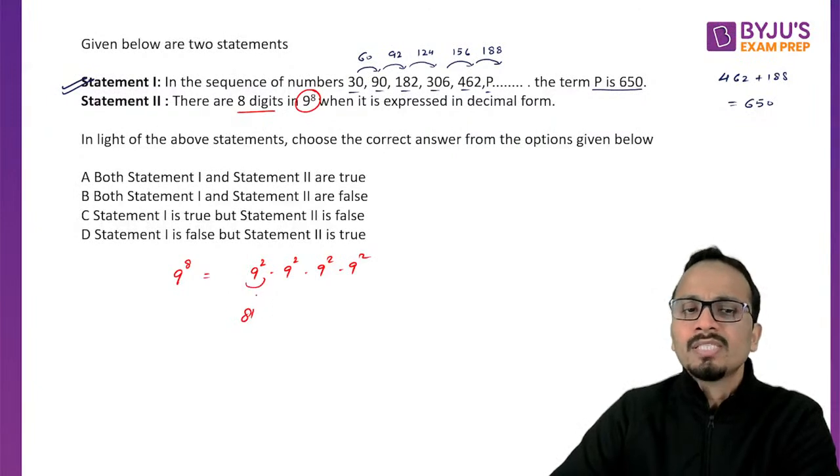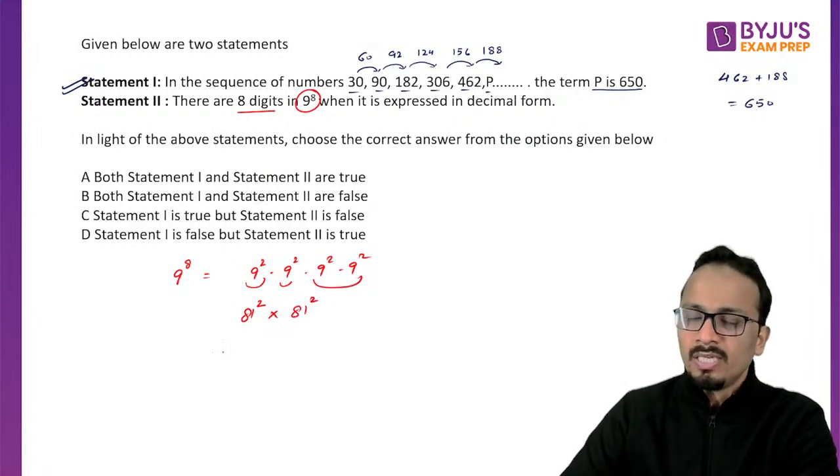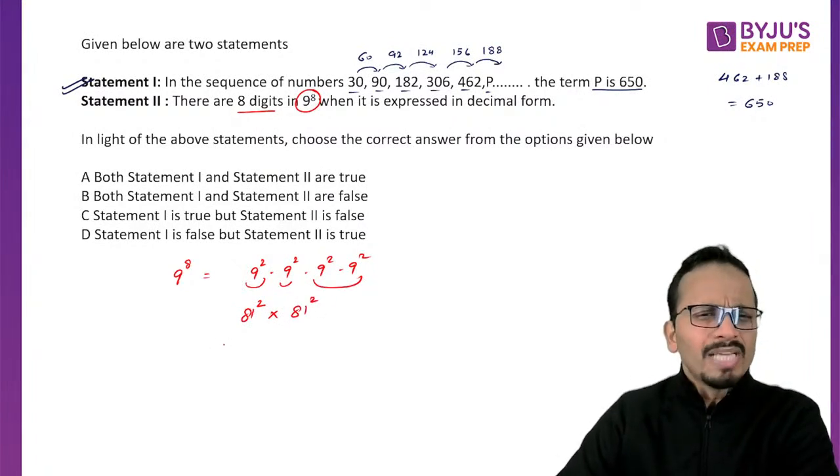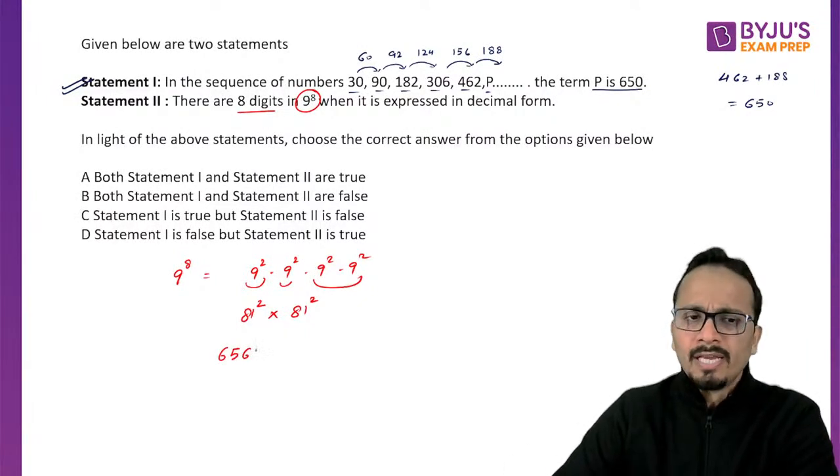So 9 square is 81. Again 81. So 81 square. This part will be 81 square. Now 81 square value याद होनी चाहिए, otherwise easily calculate किया जा सकता है, टाइम नहीं लगेगा.